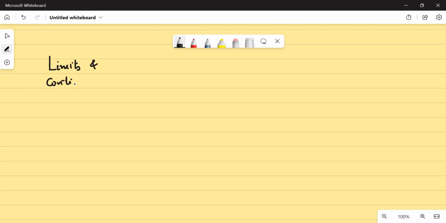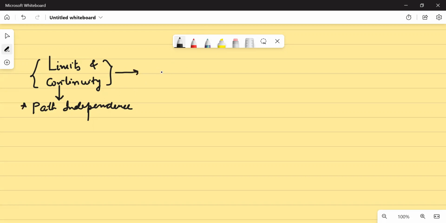I told you that when it comes to limit and continuity, you have to see whether or not your limit is path independent. First thing is path independence has to be ensured. In one variable you don't have to do all these things, but complex analysis carries with it the character of multivariable calculus, so your limit should be path independent.